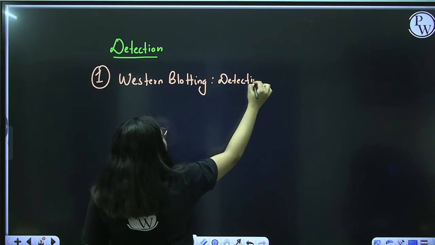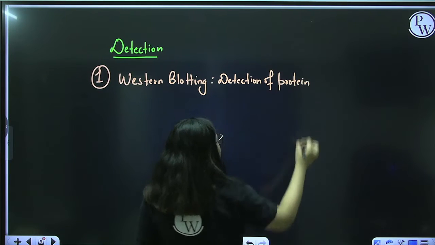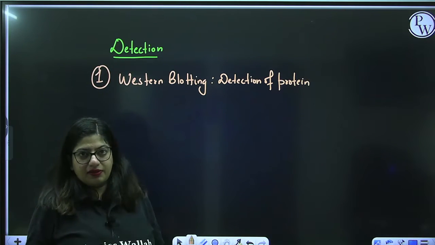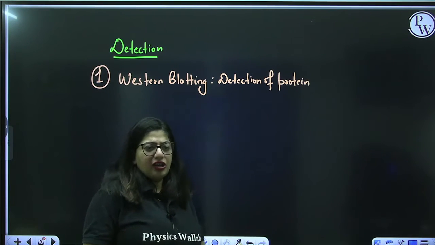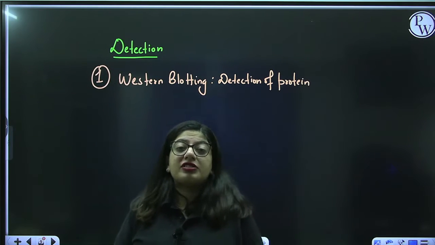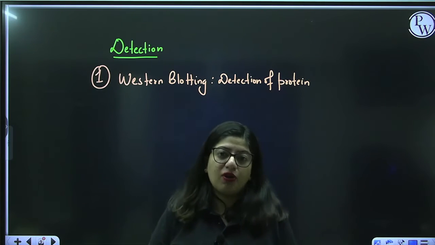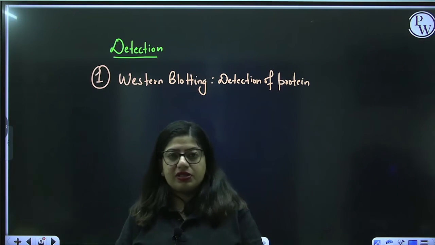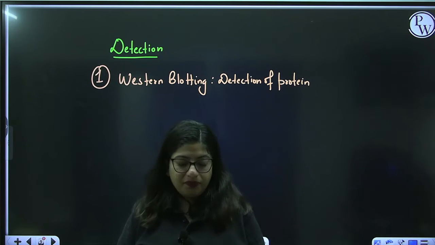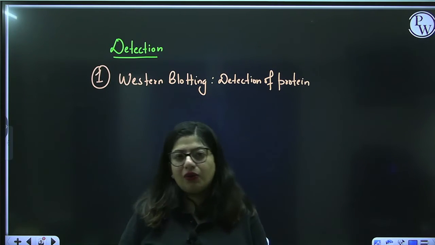There is a detection of protein. For example, a person is a suspect, that person might get AIDS, or might have HIV. Now, how does a person know? Imagine the person had unprotected sexual intercourse with a person who is HIV positive, and you get to know that person is HIV positive, so let's get checked. That's why you get checked. So somehow you have a doubt.